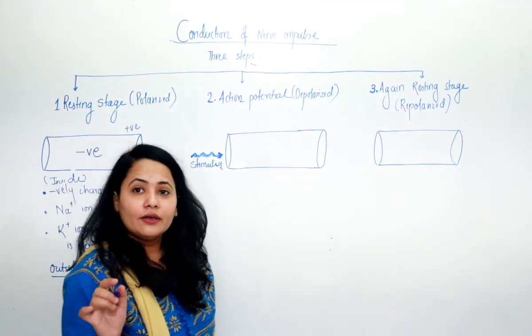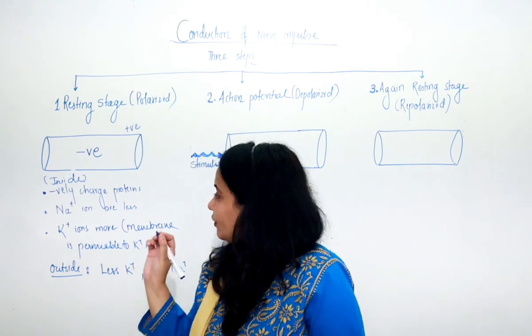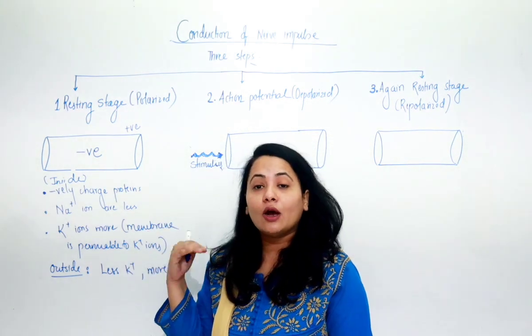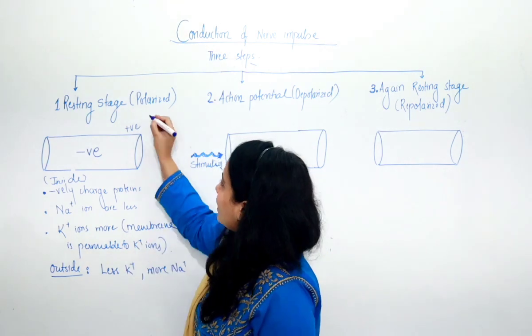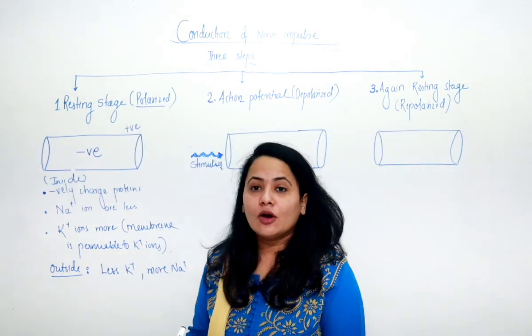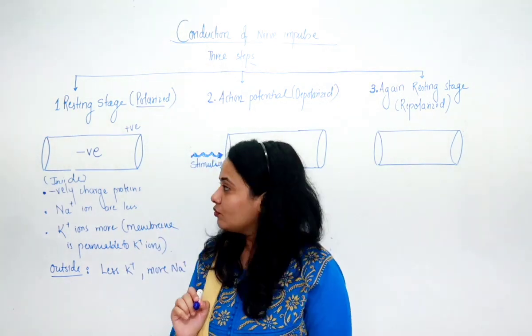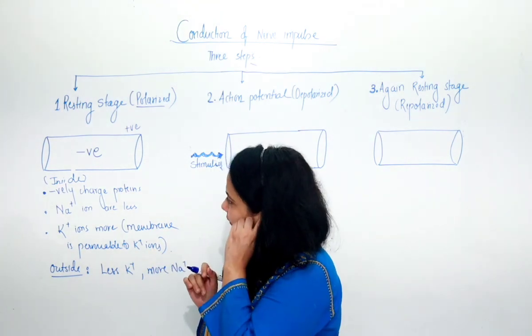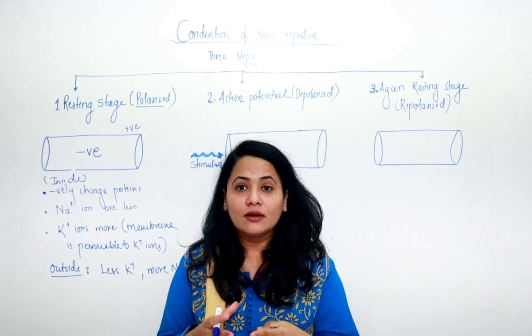So this is the condition prevailing during the resting potential, and because inside it is negative and outside it is positive, the condition is also called a polarized condition. Okay, what are the conditions of channels over here?